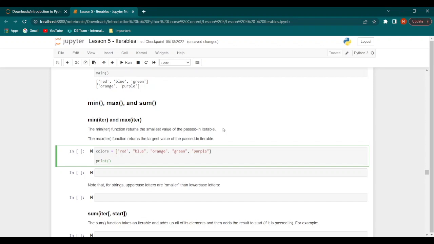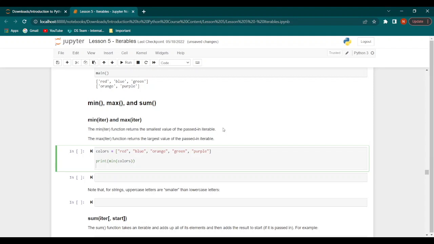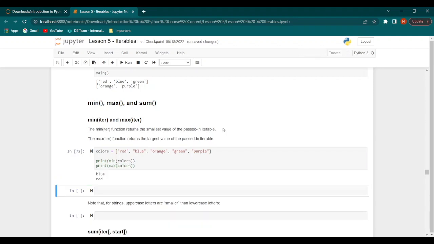Now when we print the minimum of colors, and then when we print the maximum of colors, we get blue as the minimum and red as the maximum. Now if we try this with ages, so let's say we have a list of ages.